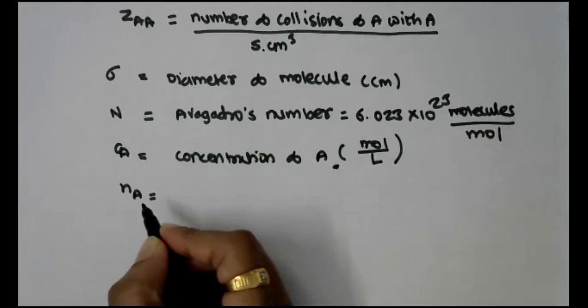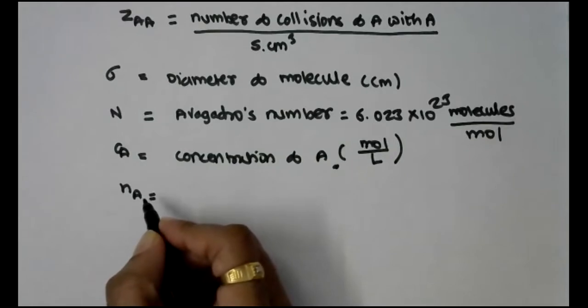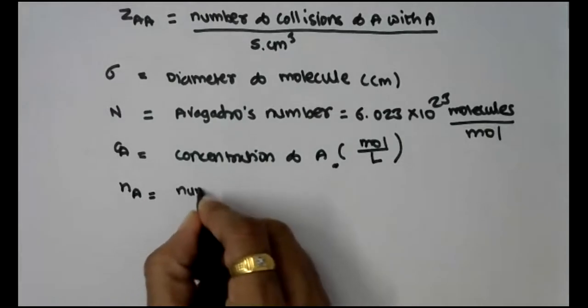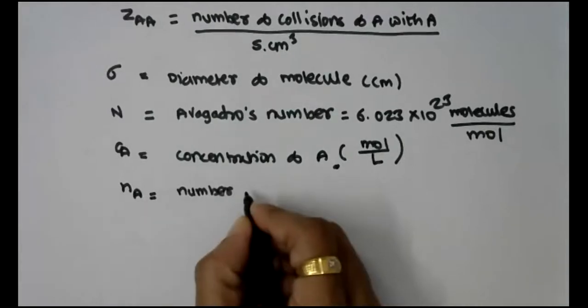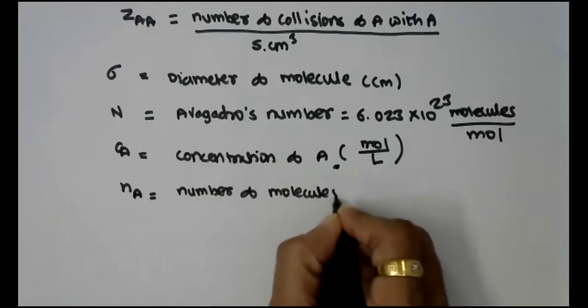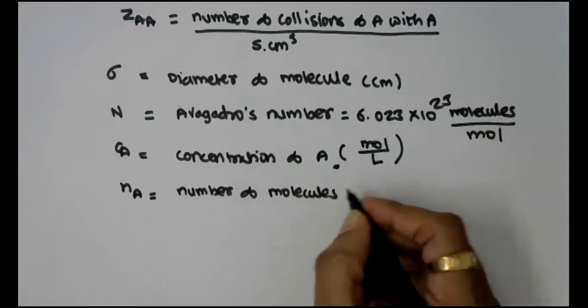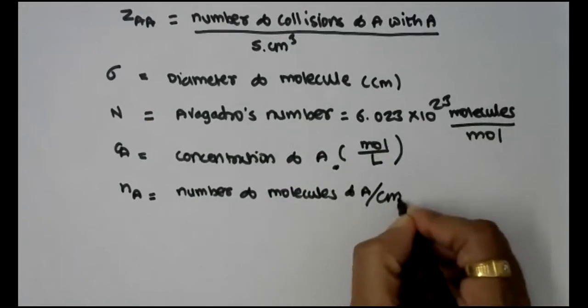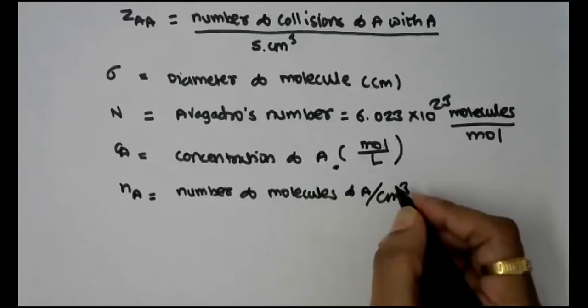Now NA is equal to the number of molecules of A per centimeter cube.